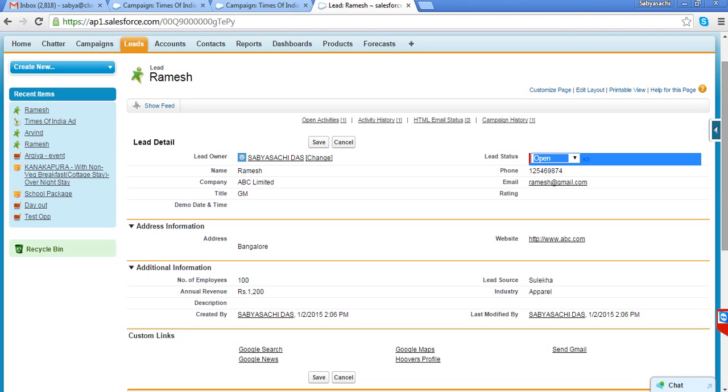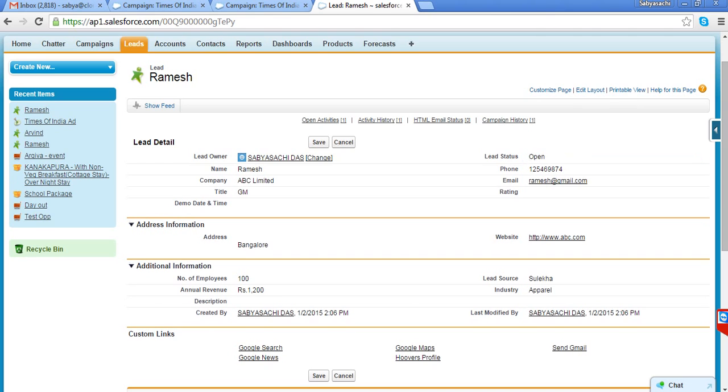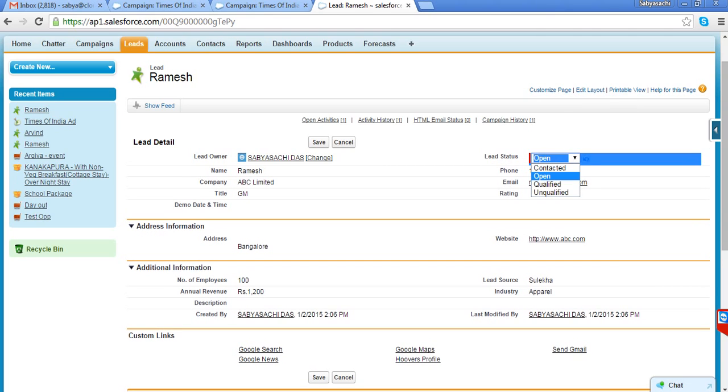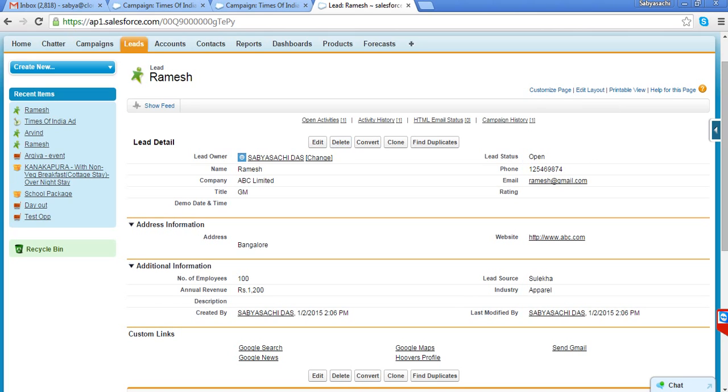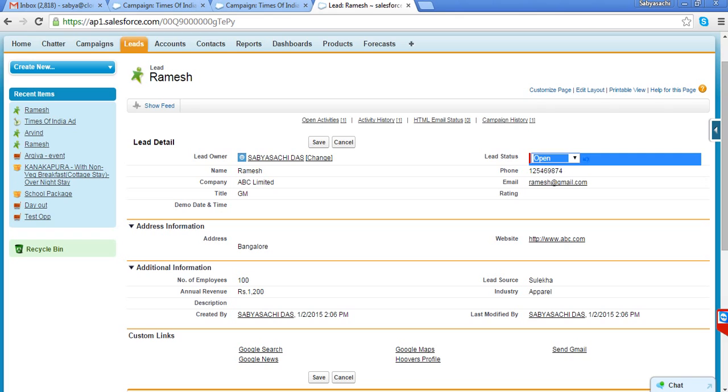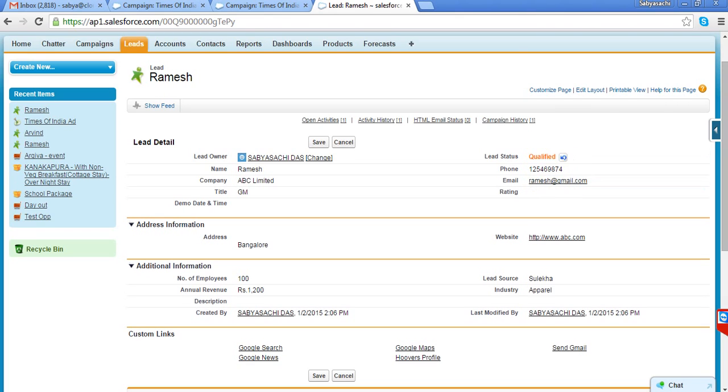But the moment I try to speak to that person or send a mail, it's no more open, it becomes contacted. That's in progress, I'm doing something. But still I'm not very sure whether it's a qualified lead or an unqualified lead. So after a couple of meetings, once I feel it's qualified, I'll say qualified, or I'll say it's an unqualified lead. So we can define accordingly. I will say it's a qualified lead, for example.